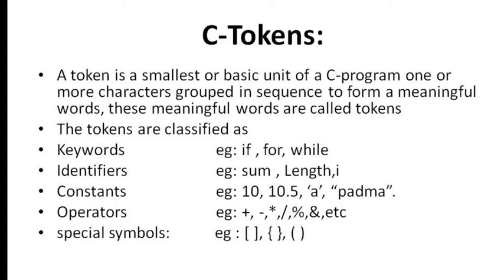So this single open bracket is a character. This close bracket is also a character. These two are grouped together. So this sequence gives a meaningful word called a token. So these are all the examples of tokens under keywords, identifiers, constants, operators, and special symbols.